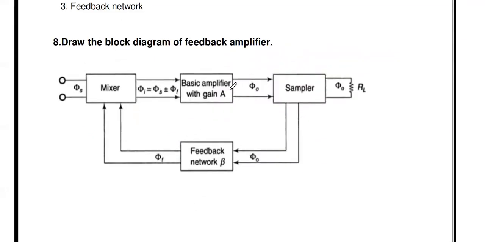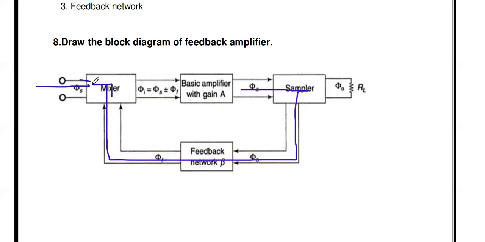The portion of the output is sampled, and that portion of the output is added with our original input signal using the mixer, and that signal is applied to the input of the basic amplifier. This concept is called feedback.